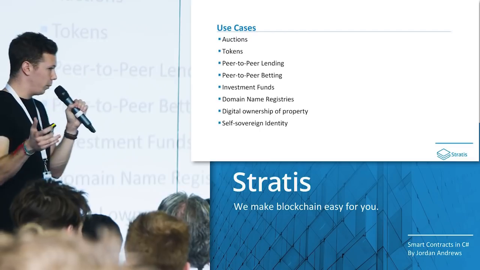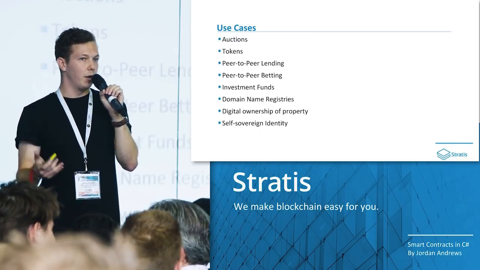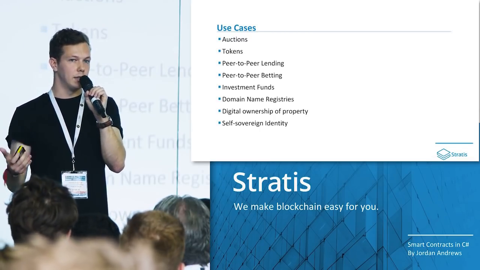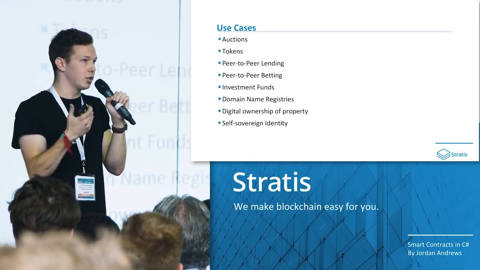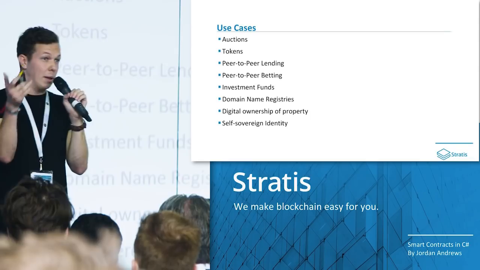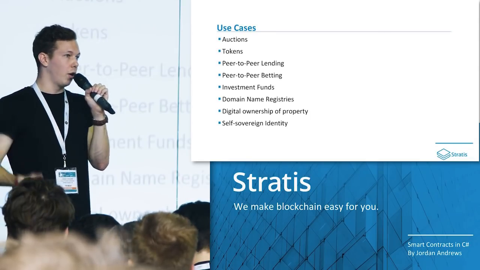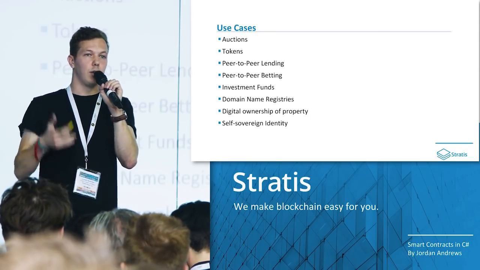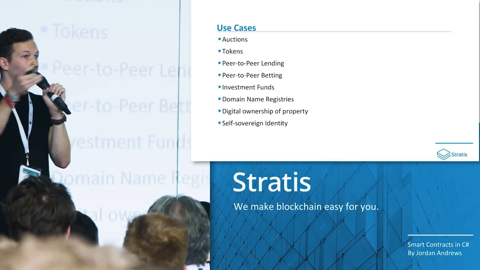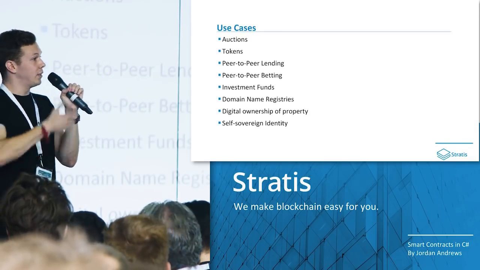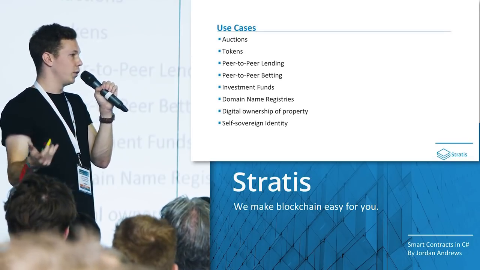Getting down to the really complex end of things, people around the world are looking at things like self-sovereign identity. So this is the idea that individuals manage their own identity. It exists on-chain. There's no passport issuing authority or whatnot, and as the owner of your identity, you can give people access to certain parameters. So that's really getting into the more complex side of things, but this is just touching on some of the things that are possible with smart contracts.